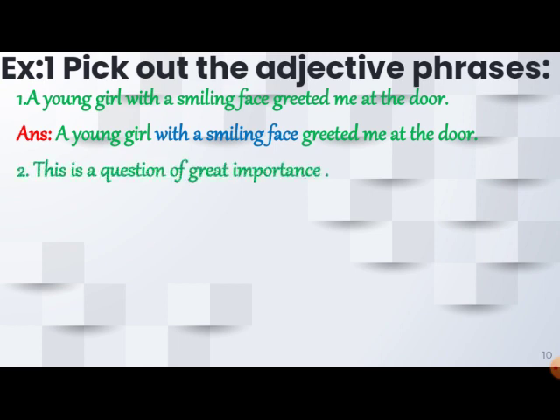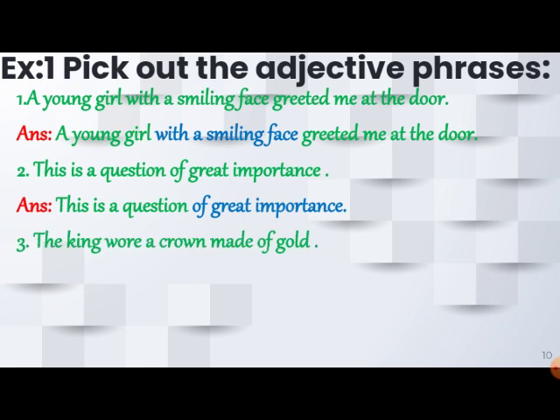Next sentence: This is a question of great importance. Yes, of great importance is your adjective phrase. It describes the word question. The king wore a crown made of gold. Exactly, made of gold is a phrase here.